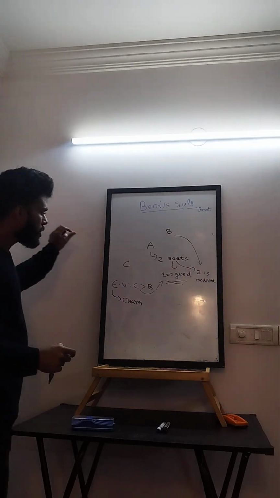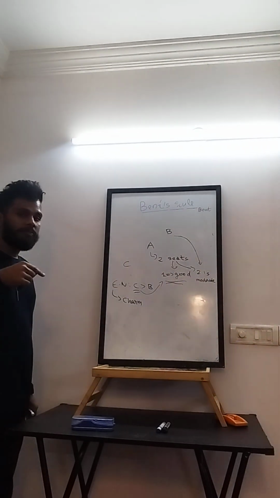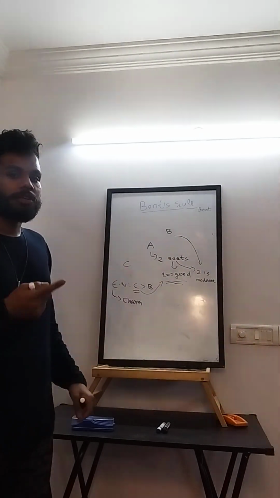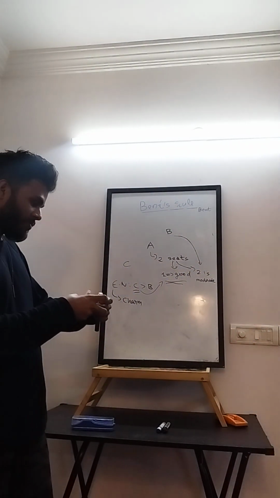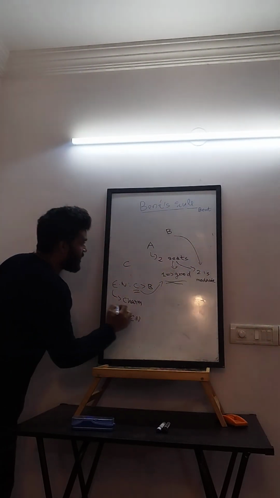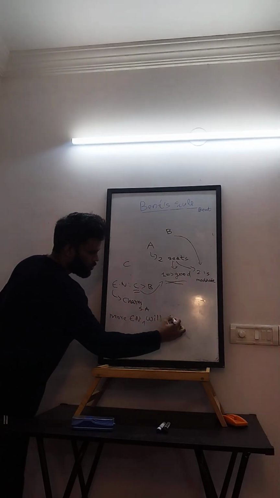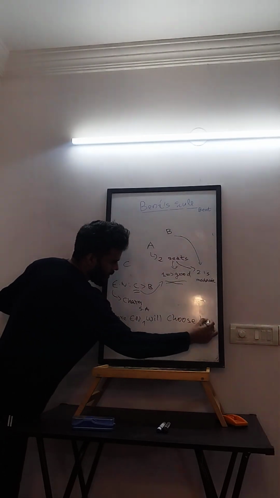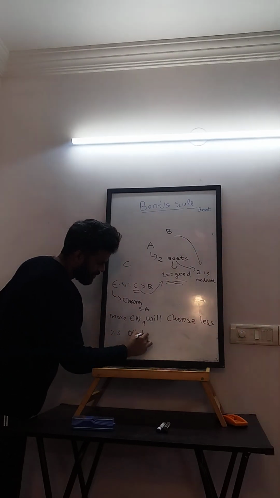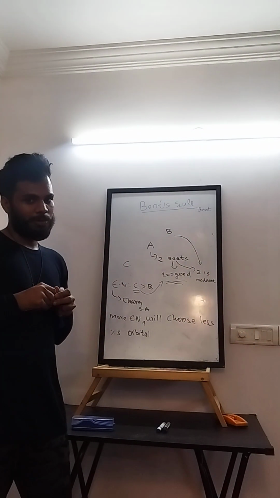So likewise, the more electronegative element will go to the orbital which is easier to acquire. Which is easier to acquire? The one which is farther away from the nucleus. That's why the more electronegative atom will choose the orbital with less percentage s character, because that is the easiest orbital for any element to make a bond, because it is farther away